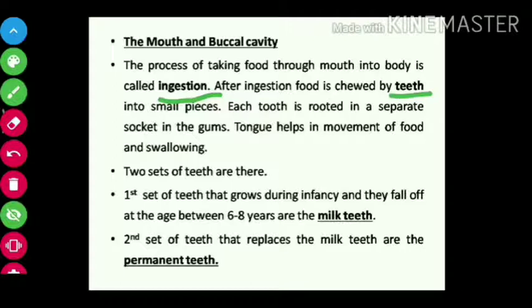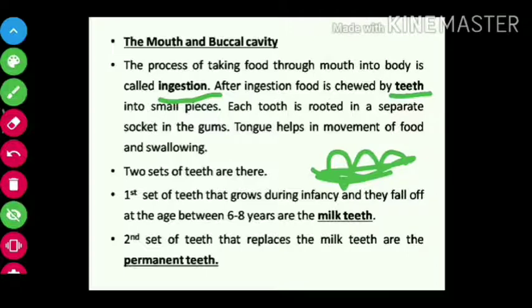Teeth is plural, tooth is singular. A tooth is rooted in a separate socket in the gums. So our gums are there like this, and here the tooth is rooted, meaning the tooth is fixed in the gums in a separate socket. We have a separate socket for each tooth. Like you have seen a cover with different small boxes inside, where you put things. In the gums, sockets are there, and in each socket one tooth is present.